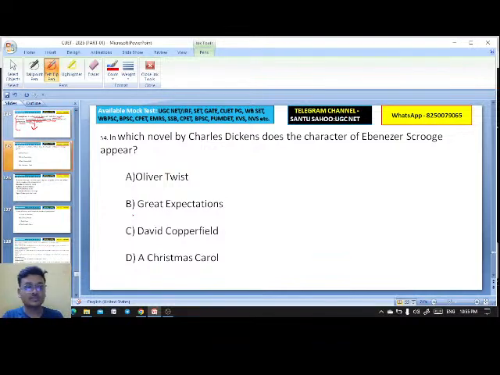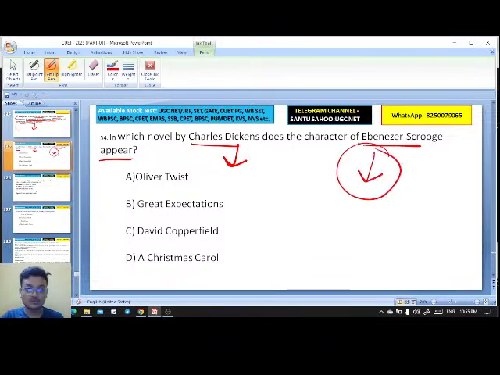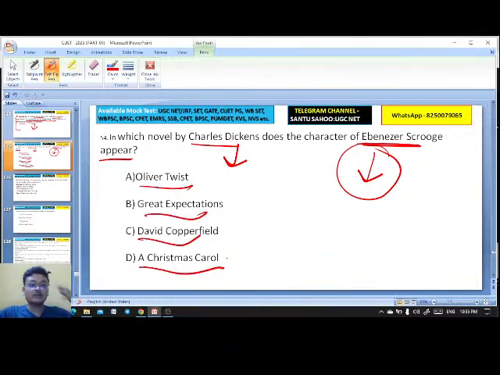Chalo. Next question. In which novel of Charles Dickens does the character of Ebenezer Scrooge appear? A very miserly character. Oliver Twist, Great Expectations, David Copperfield, A Christmas Carol. I told in the earlier videos that Great Expectations and David Copperfield are Bildungsroman novels.